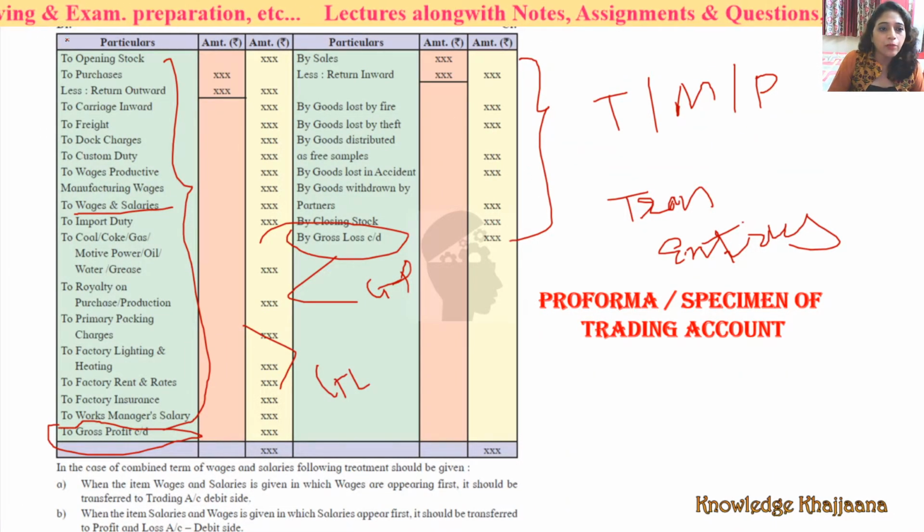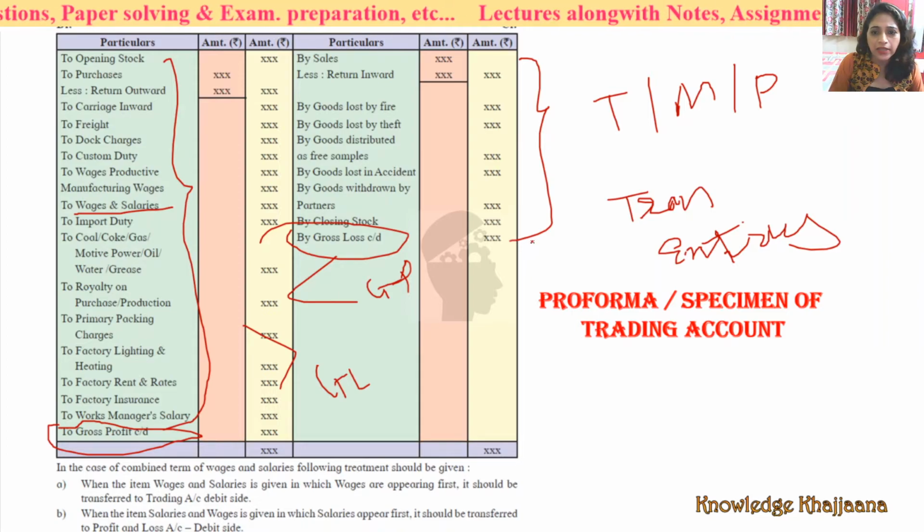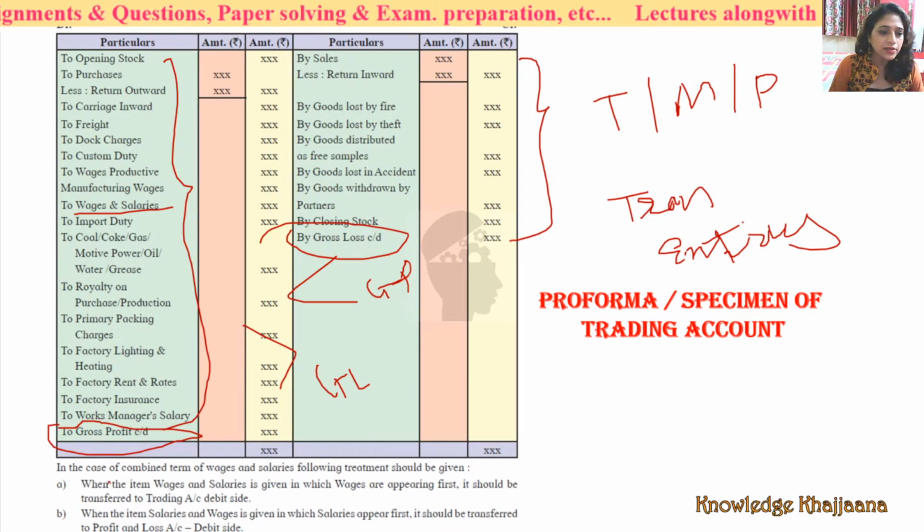See, if you count the number of transactions or entries, the number of entries is more over here and the number of entries is very less over here. There may be three to four, five maximum entries on the credit side and many entries on the debit side.